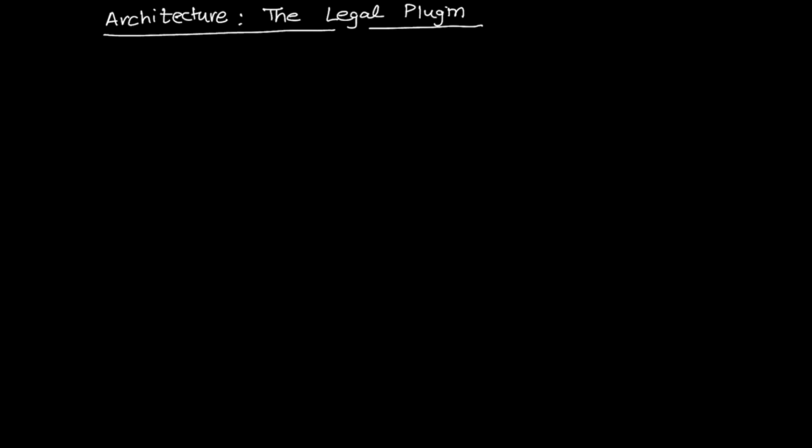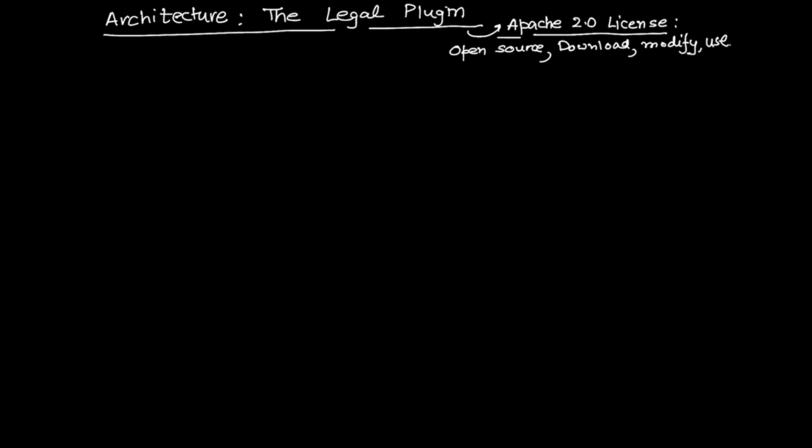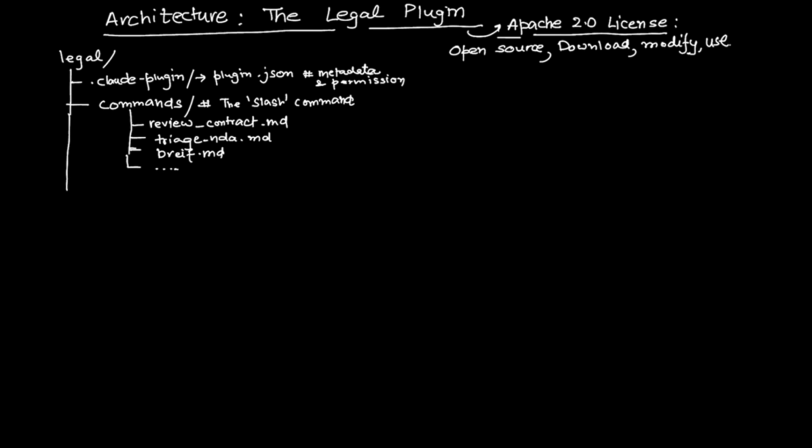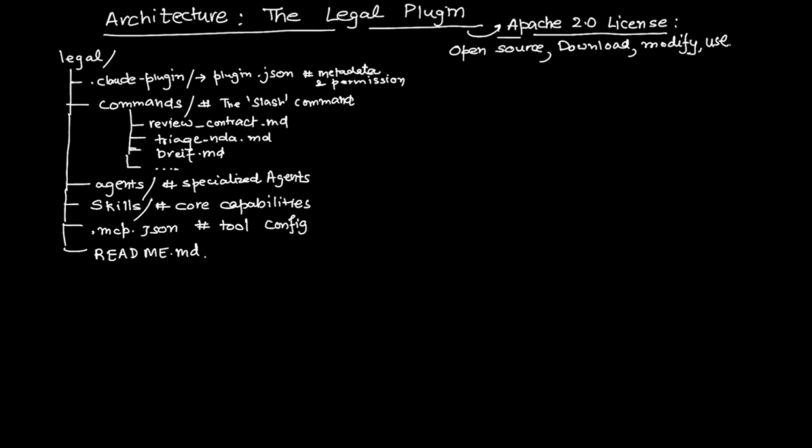Now let's look at the weapon itself, the legal plugin. It is released under an Apache 2.0 license. That means it's open source. Any company can download it, modify it, and use it for free. Here is the structure that may kill the SaaS subscription model. This folder right here, commands, is where the magic happens. The plugin automates 5 core legal workflows via /commands. Let's break down the two most disruptive ones.